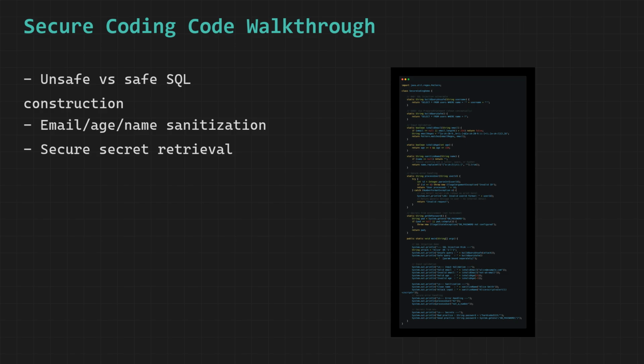We have a method called isValidEmail, which performs two distinct and complementary levels of validation on the email address supplied by the user. The first level checks that the length of the input does not exceed a predefined maximum limit, which protects against buffer overflow style attacks and excessively long inputs that could cause performance problems. The second level matches the input against a carefully designed whitelist pattern using a regular expression that precisely defines what a valid email address is allowed to look like, and any input that does not perfectly match this pattern is immediately and